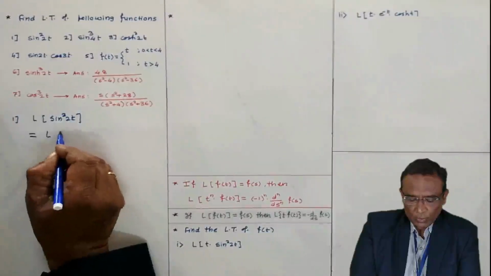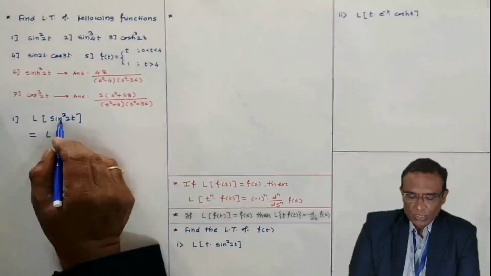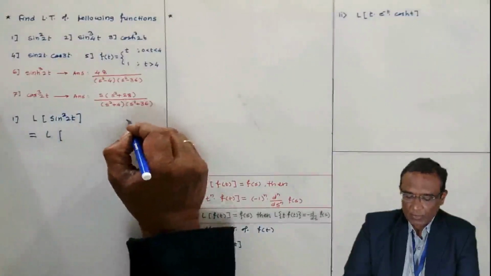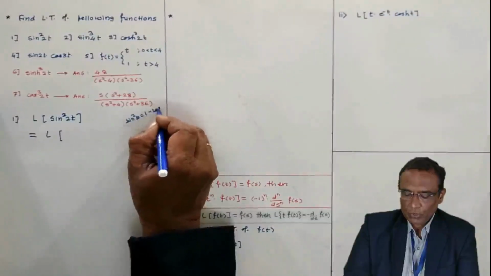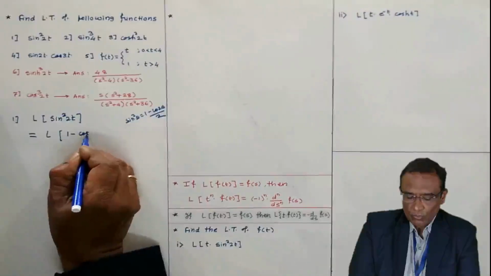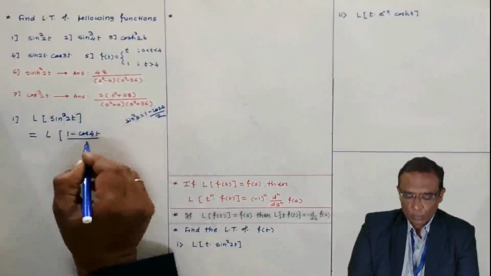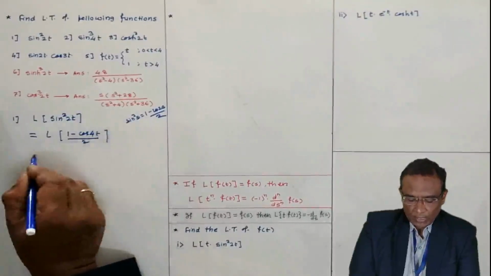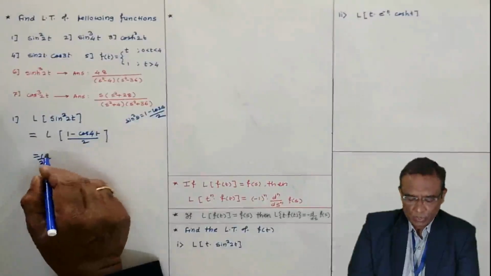So, what I am going to do, I am going to use the trigonometric formula. Sin square theta is 1 minus cos 2 theta by 2. Here, 1 minus cos of 4t by 2, here theta is 2t. Now take Laplace transform. 1 by 2 is outside because it is constant.